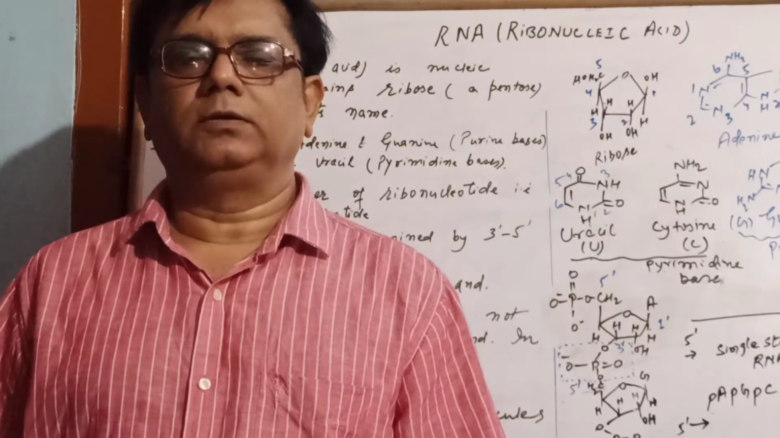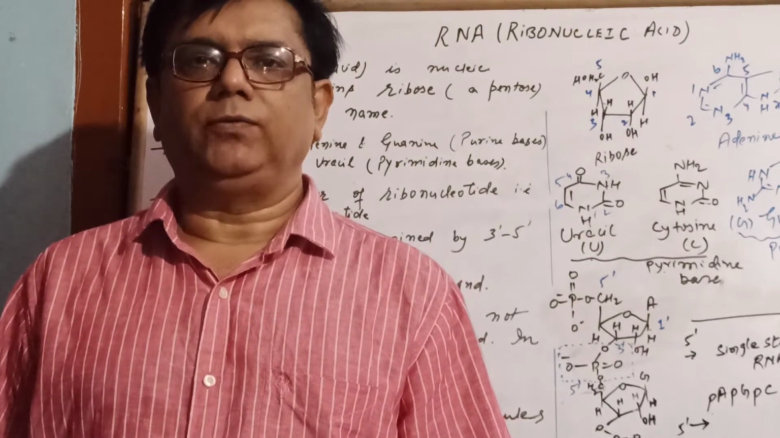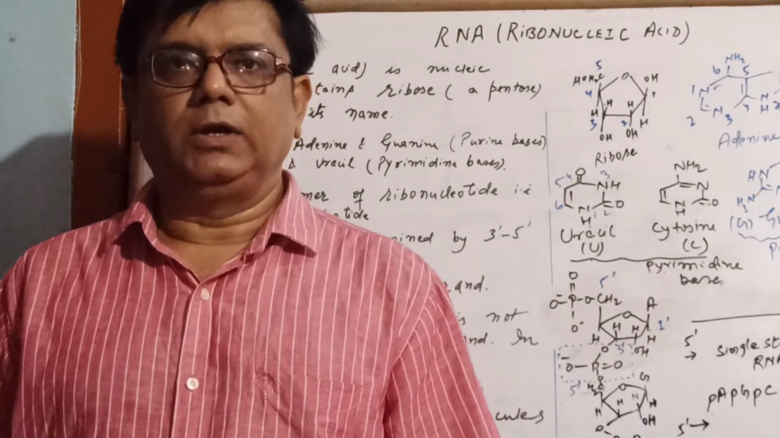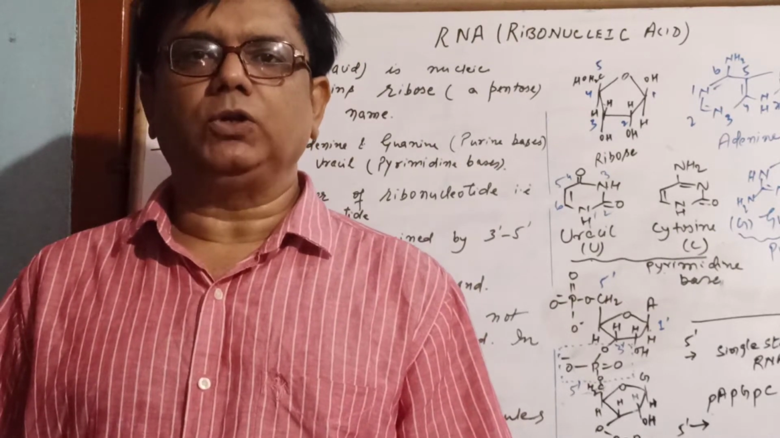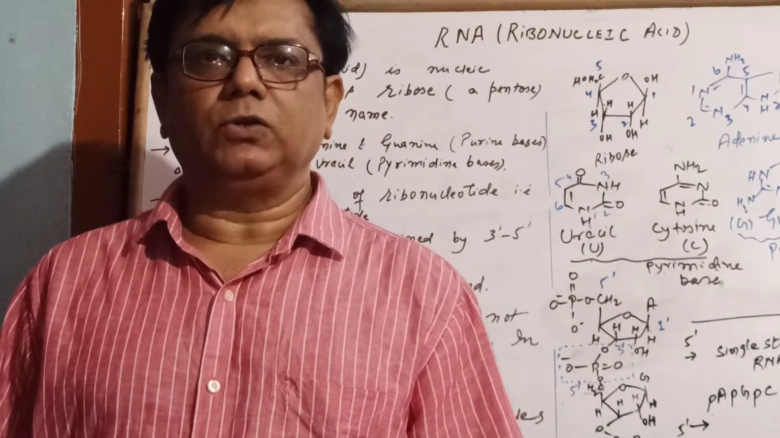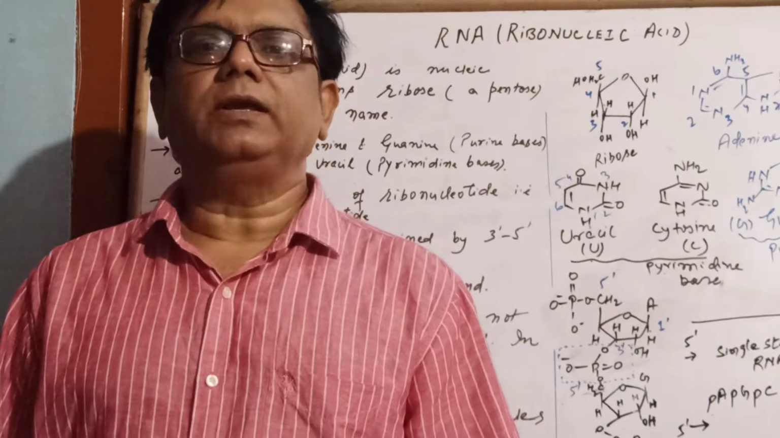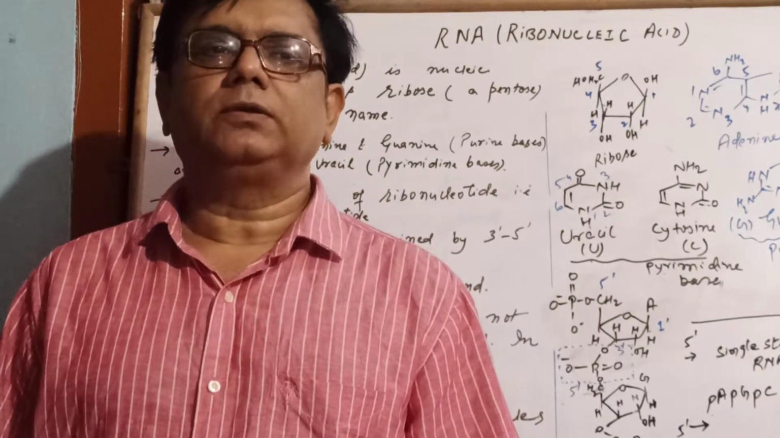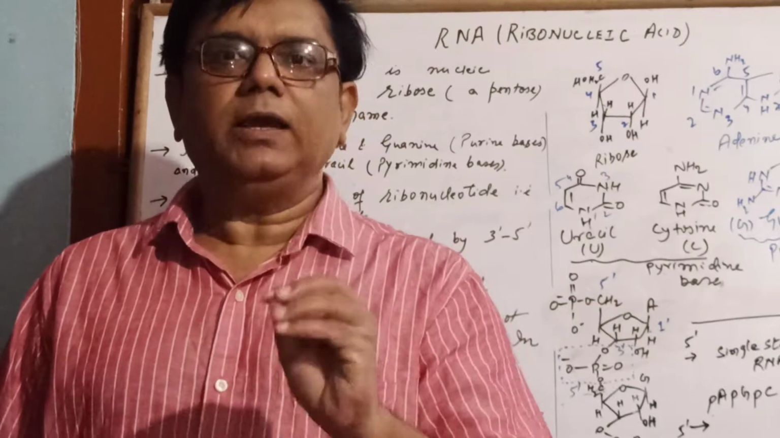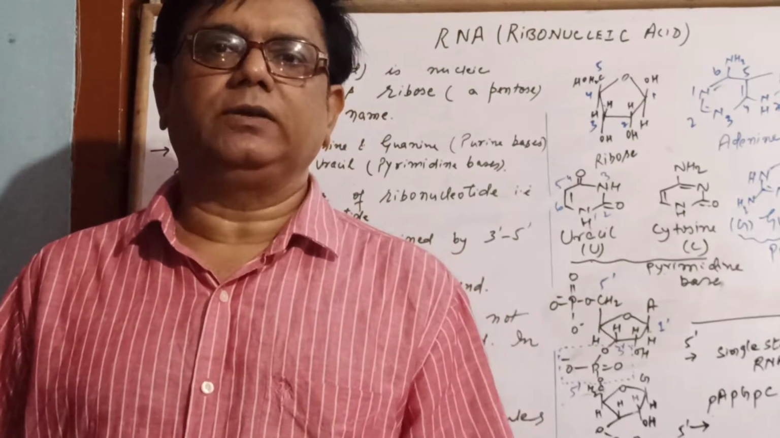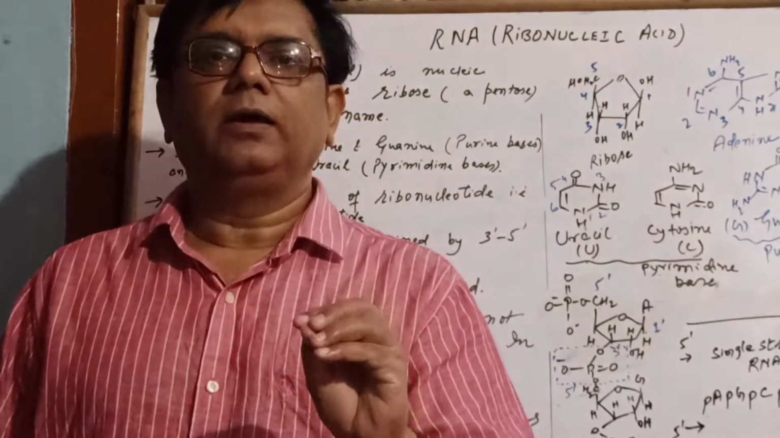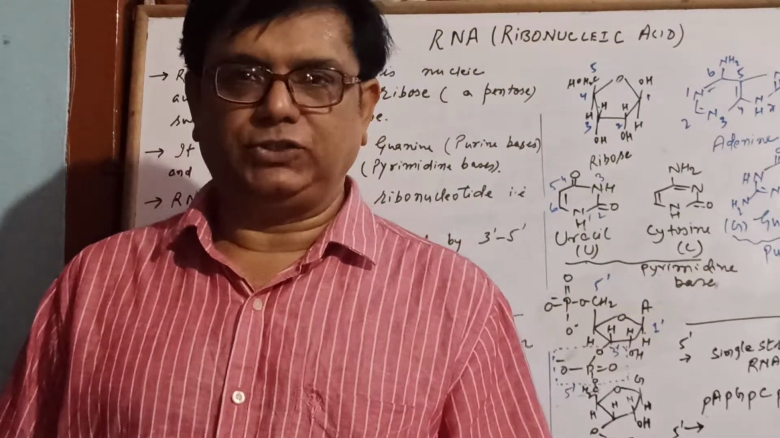Hello friends, in this video we will talk about RNA, ribonucleic acid. RNA stands for ribonucleic acid. Well, as you know, ribonucleic acid, RNA, is a nucleic acid which contains ribose, that is a pentose sugar moiety. And the name of this nucleic acid, ribonucleic acid, is due to the presence of the ribose sugar moiety.